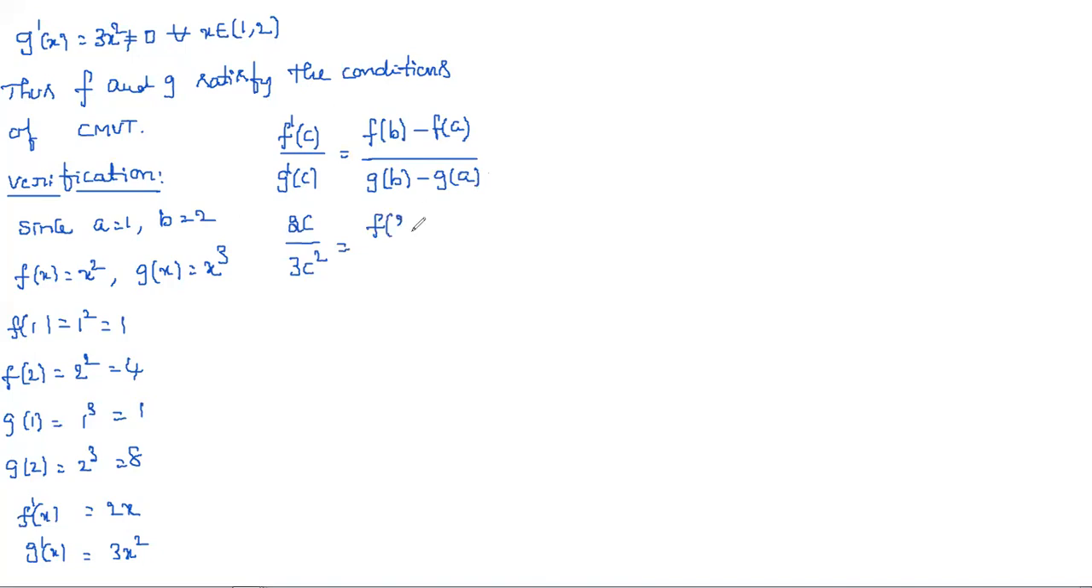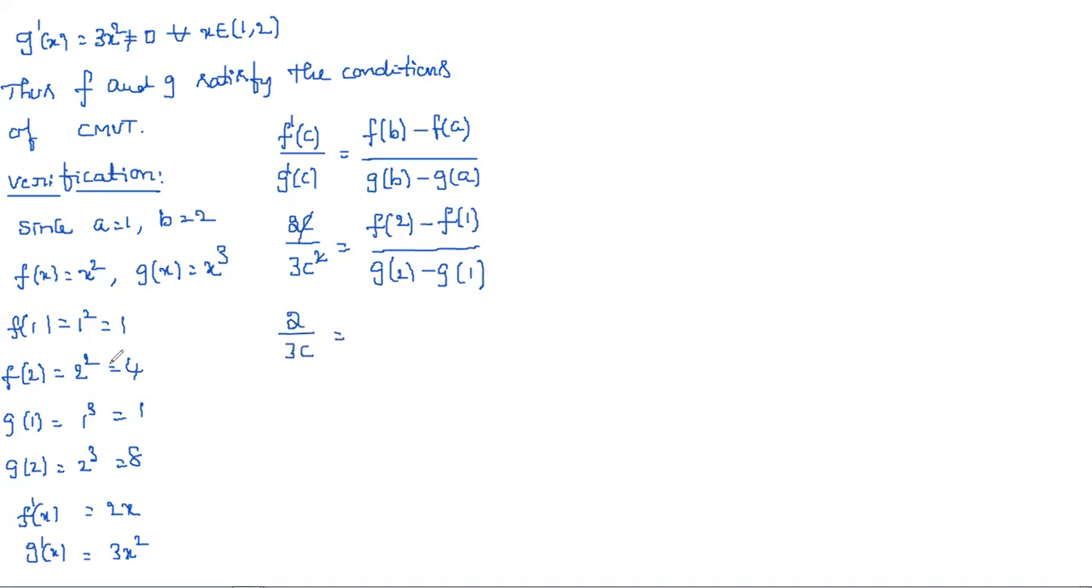So b is nothing but 2 and a is nothing but 1. So we get (f of 2 minus f of 1) by (g of 2 minus g of 1). Here 1 by c and 1 by c cancel. Then what remains is 2 by 3c.